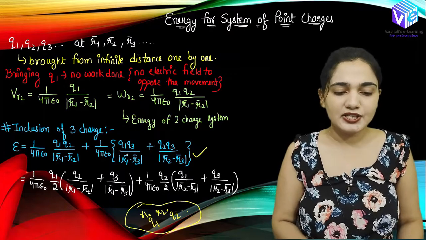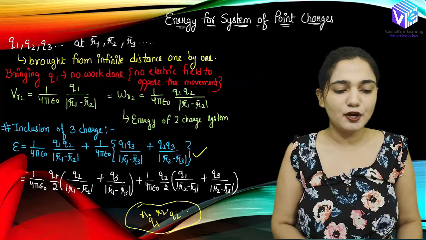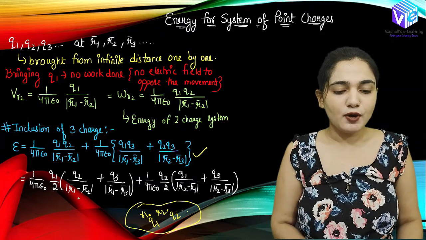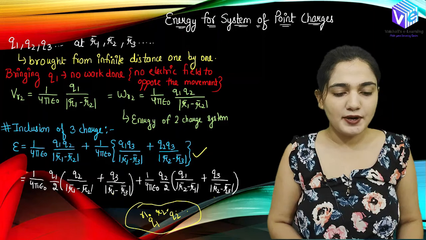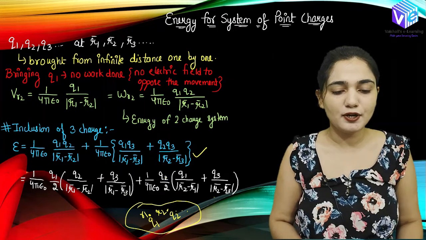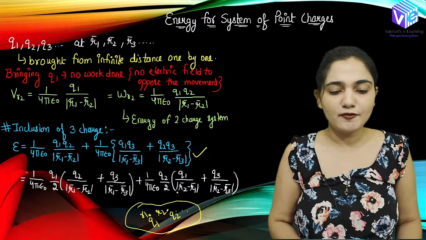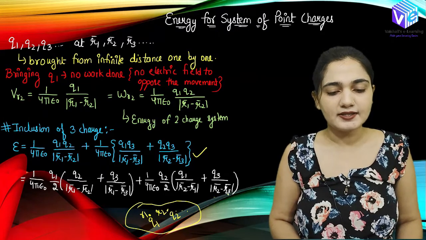I can rearrange this equation and I can represent it as 1 upon 4 pi epsilon naught Q1 upon 2 times Q2 upon R1 minus R2 magnitude, plus Q3 upon R1 minus R3 magnitude, plus 1 upon 4 pi epsilon naught Q2 upon 2 times Q1 upon magnitude R2 minus R1 magnitude, plus Q3 upon R2 minus R3 magnitude.